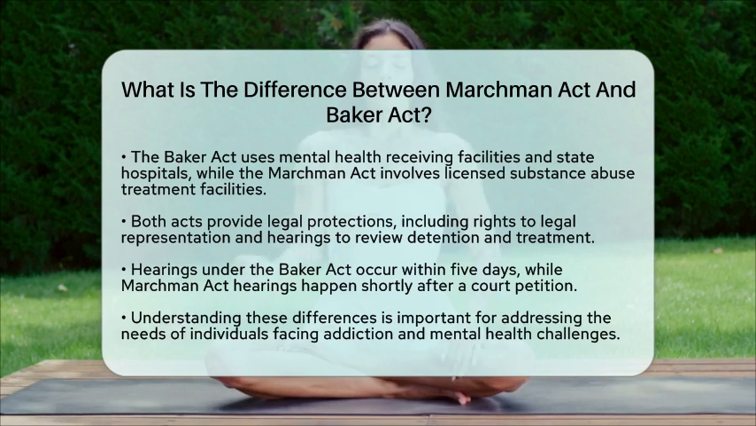In summary, while both the Marchman Act and the Baker Act allow for involuntary commitment, they focus on different issues. The Baker Act is for mental health crises, while the Marchman Act targets substance abuse disorders. Understanding these differences is essential for addressing the specific needs of individuals facing these challenges.